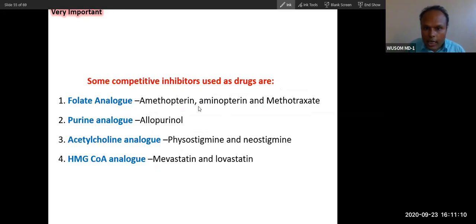So these inhibitors behave like drugs. We will talk about folate analog, purine analog, which are very similar to purine, acetylcholine analog, and HMG coenzyme analog.